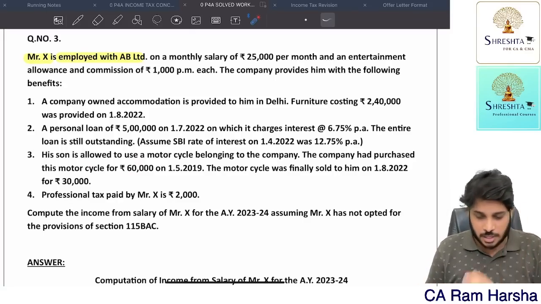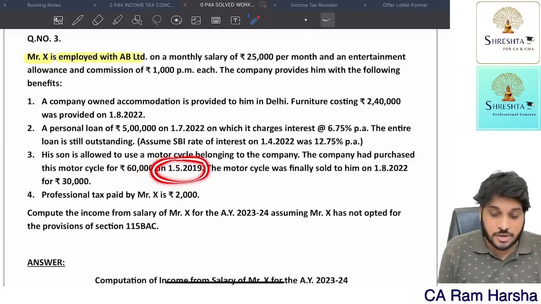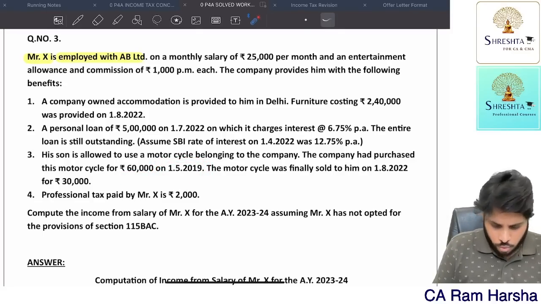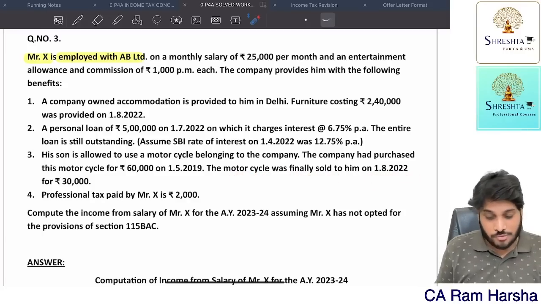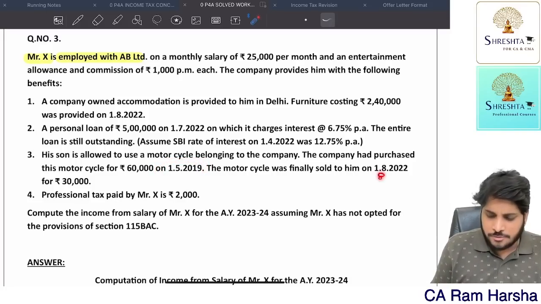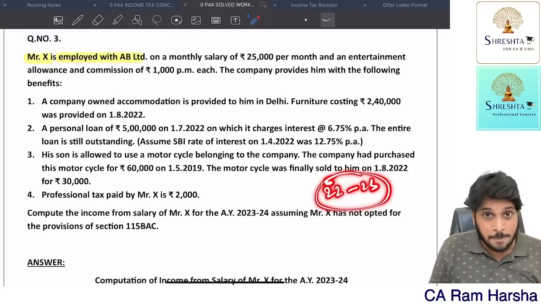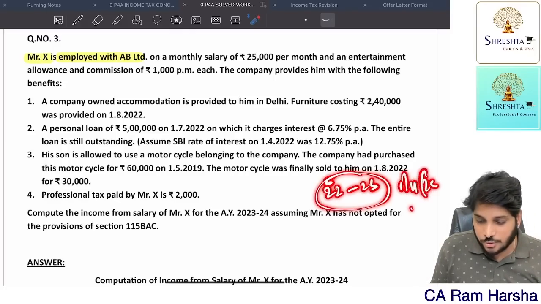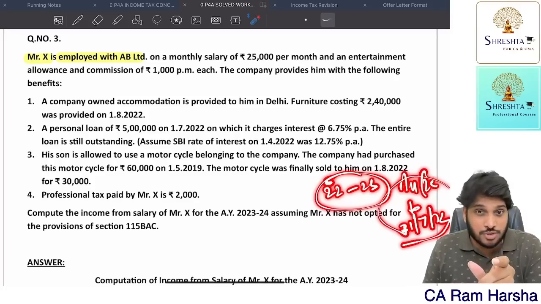For a full year, 10%. The company had purchased this motorcycle for an original cost of 60,000 on 1st May 2019. This motorcycle was finally sold on 1st August. So the company purchased on 1st May 2019, and on 1st August it is sold. But in this year 22-23, from 1st April 22 to 31st July 22, we have given it to the employee for usage.